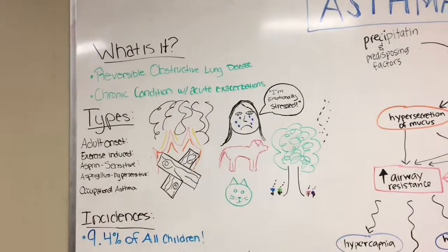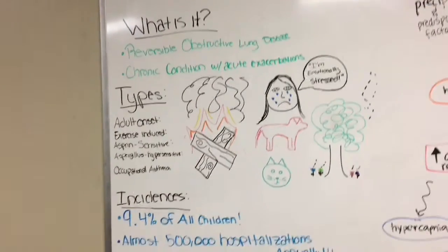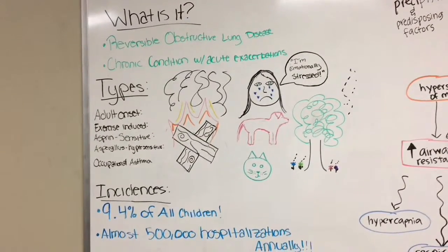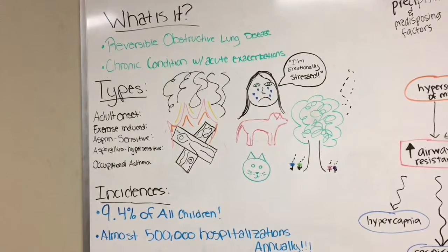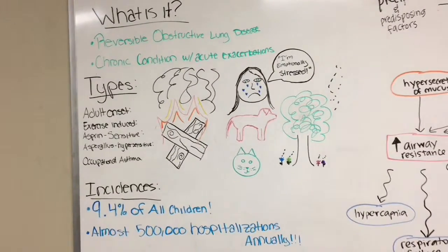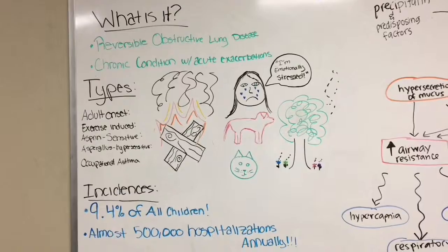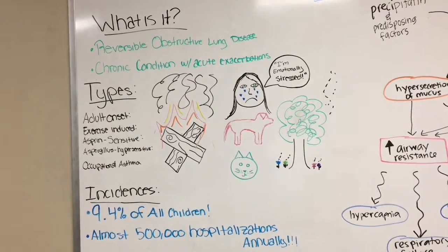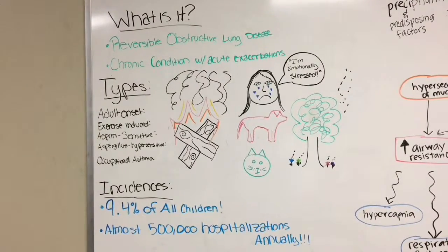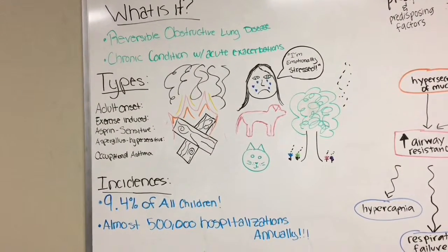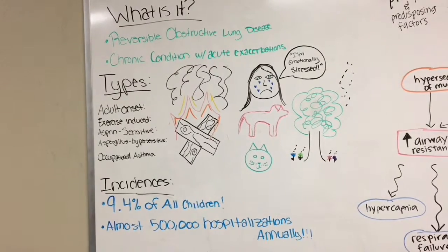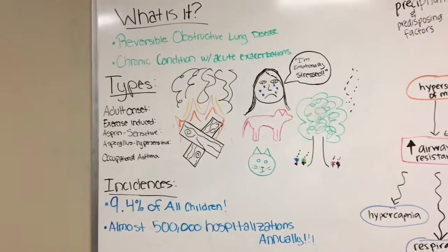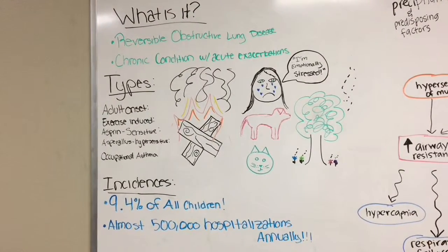So today we'll be talking about asthma, and asthma is defined as a reversible obstructive lung disease characterized by inflammation and increased reactivity of smooth muscle of the airways to various stimuli. And it's reversible because the symptoms can be controlled and reversed by the use of inhalers such as bronchodilators. And there's two main categories, and those are extrinsic, which are the allergic ones, and intrinsic, which are non-allergic, and so those are unknown and they're secondary to respiratory infections.